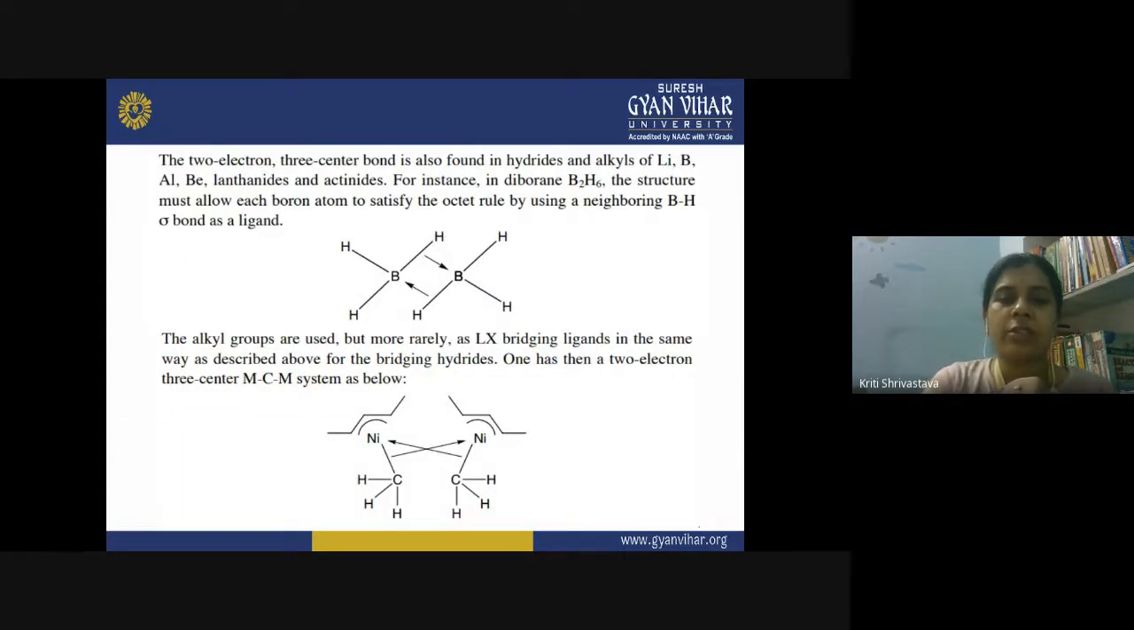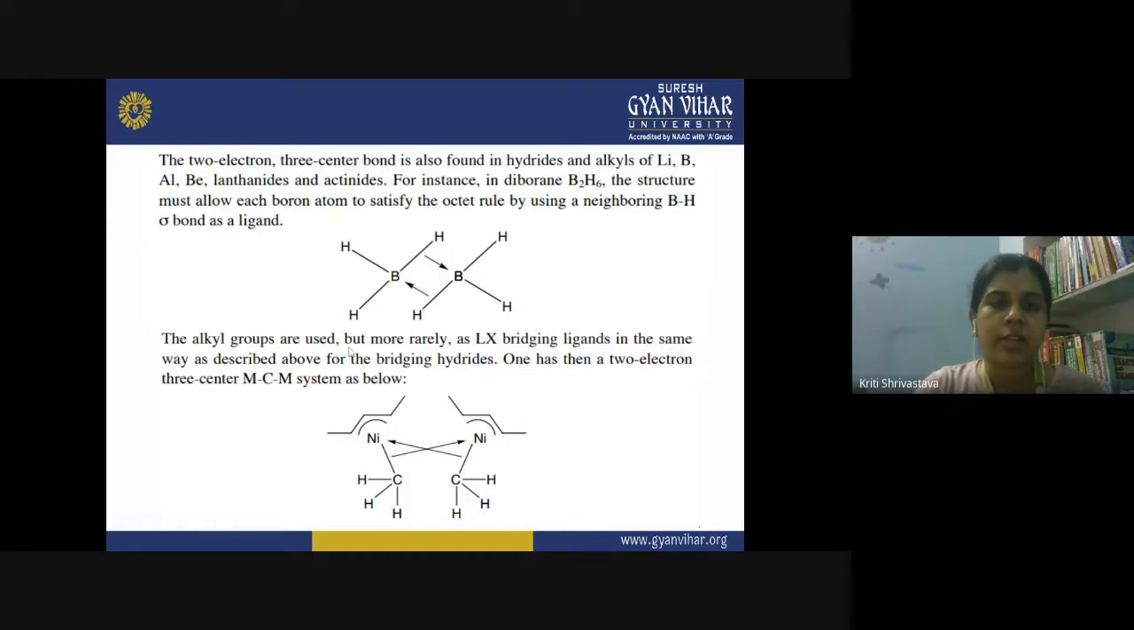Now, we have also seen such a two electron three center bond in the hydrides and alkyls of lithium, boron, aluminum, beryllium, lanthanides, and actinides. For example, in the case of diborane, B2H6, we have seen such a bond. The structure must allow each boron atom to satisfy the octet rule by using a bridging BH sigma bond as a ligand. So this is also an example of such a type of bonding.